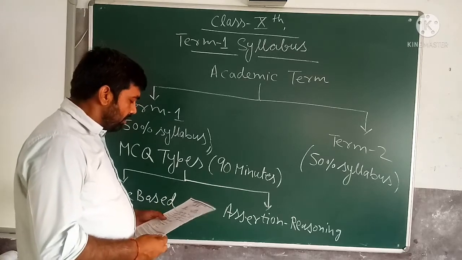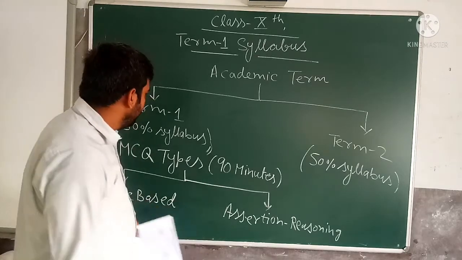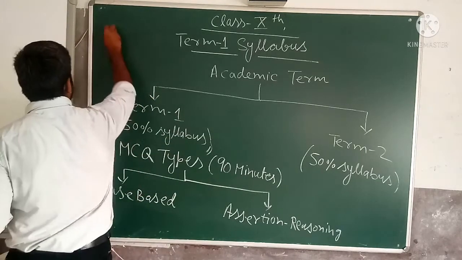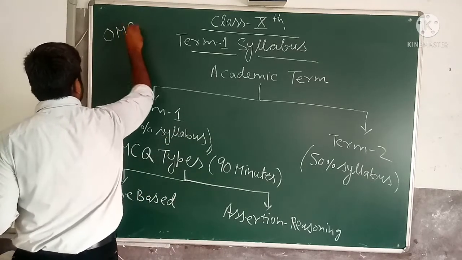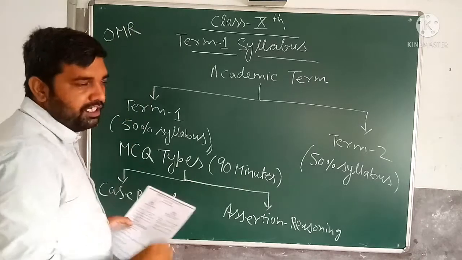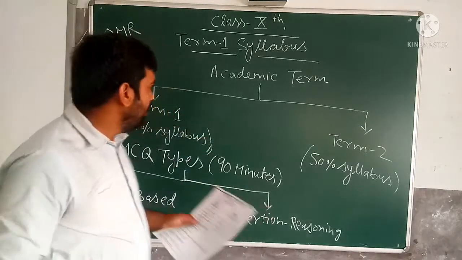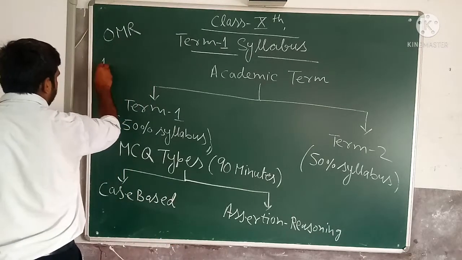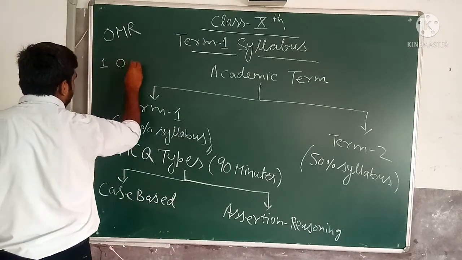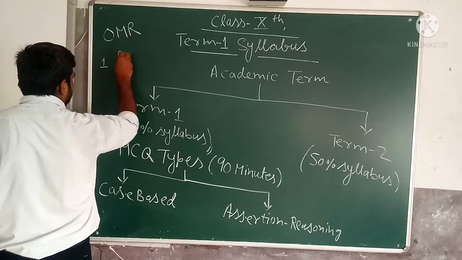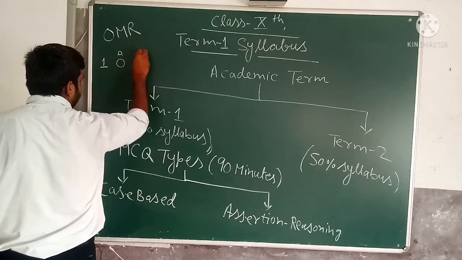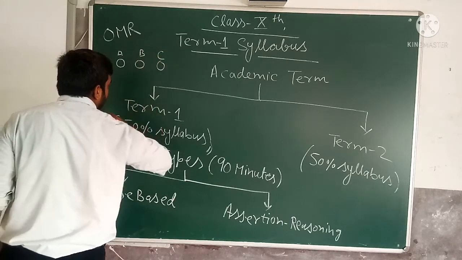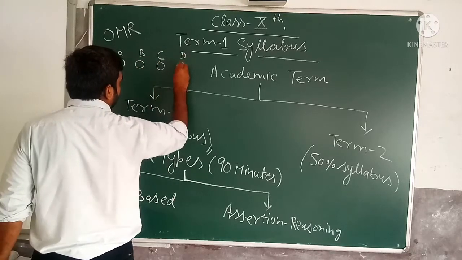Now you will get the OMR sheet. In the term 1 exam, the board will provide you the OMR sheet, that is the optical mark method. Suppose 4 options are there, so you will get 4 circles. For A, circle A. If the answer is option B, you circle B. If the answer is option C, you circle C. If the answer is option D, you circle D.